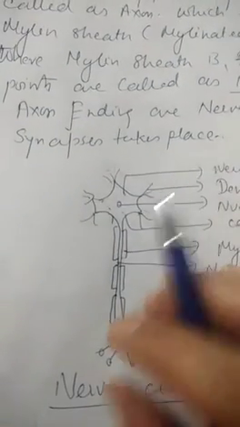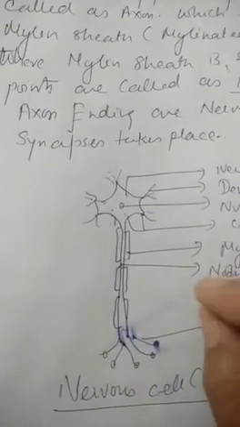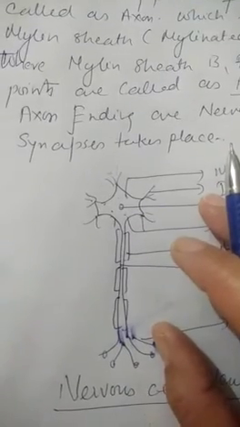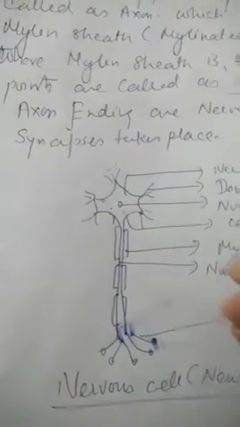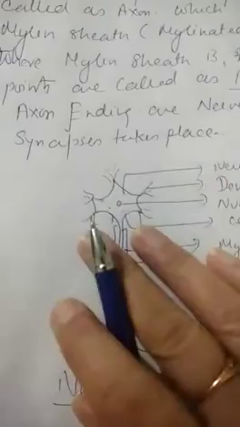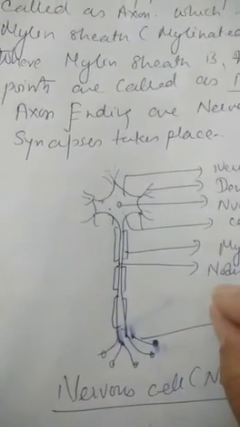This is the simple structure of the neuron, and all these tissues will come again when their system comes. Like in the nervous system, we will again discuss the nervous tissue.